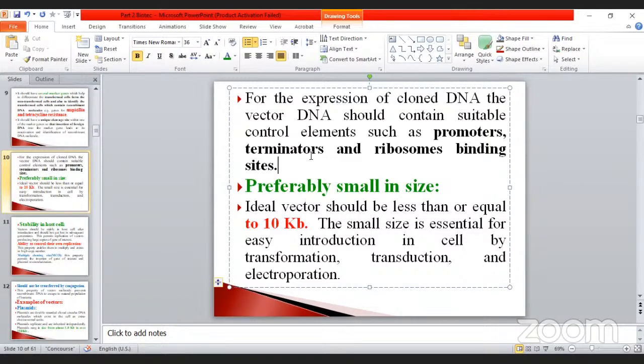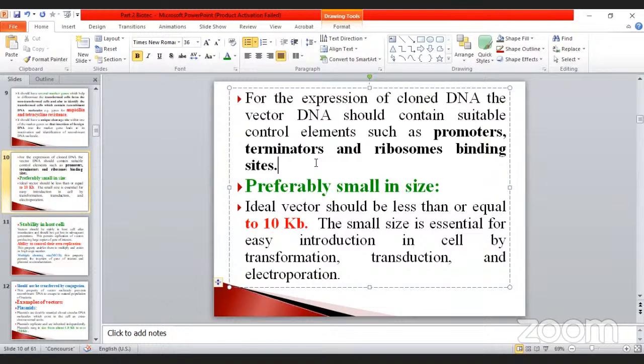Okay, and the terminators: after completion of the process, the required materials are synthesized by the DNA molecule or any other vector molecule. How will it be stopped? With the help of the terminator. There, what happened?